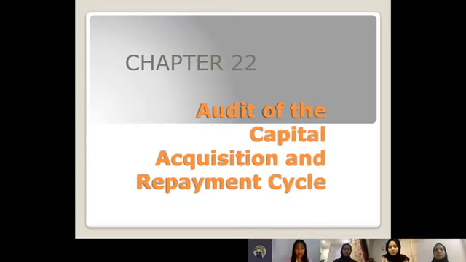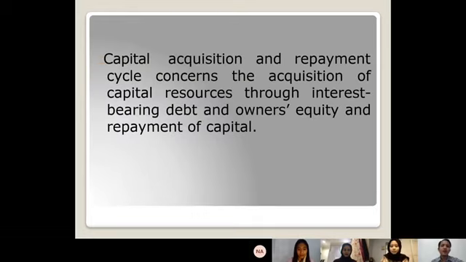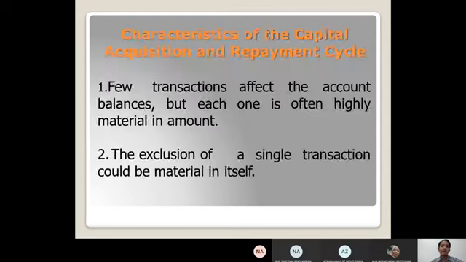Okay, today we want to present Chapter 22 about audit of the capital acquisition and repayment cycle in Audit 2. The capital acquisition and repayment cycle concerns the acquisition of capital resources through interest-bearing debt and owners' equity, and repayment of capital. The characteristics of the capital acquisition and repayment cycle.